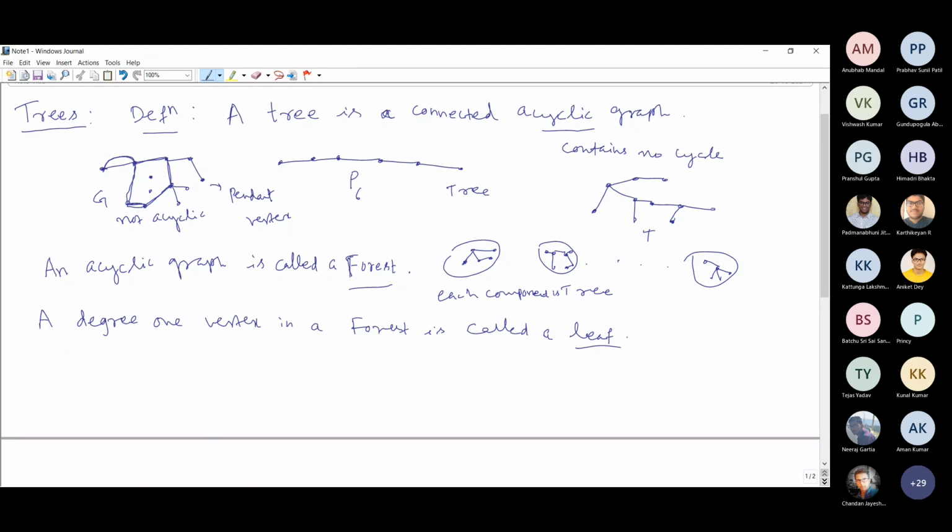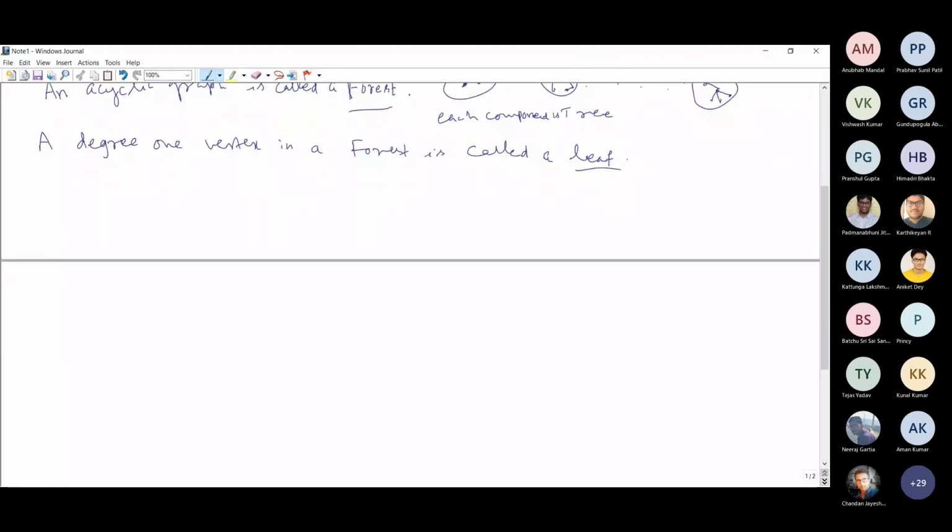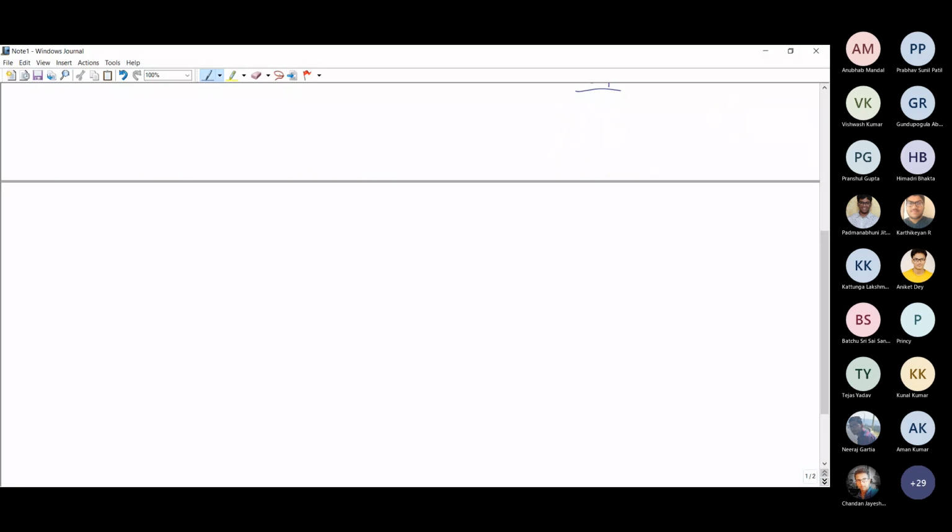So more or less, we have found all the equivalent statements for a tree. Now I shall note down whatever we discussed just now as a theorem. I'll summarize all those statements that we have just found, that all are equivalent.